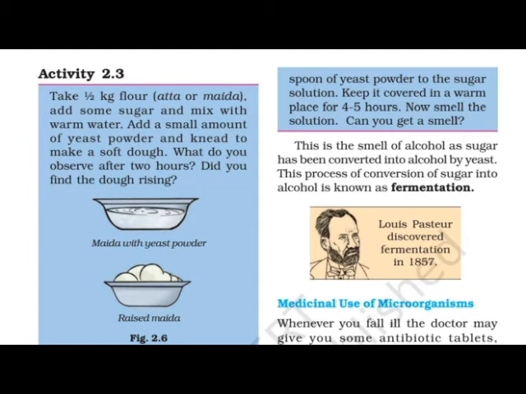Yeast is used for commercial production of alcohol and wine. See, now those who are drinking alcohol and wine, they know exactly what is the role of yeast in making the alcohol and wine.